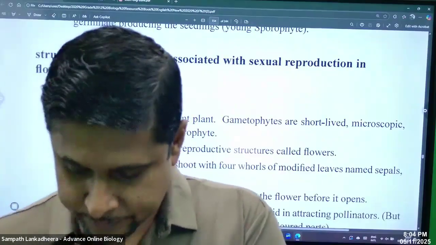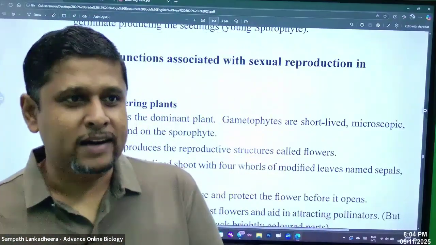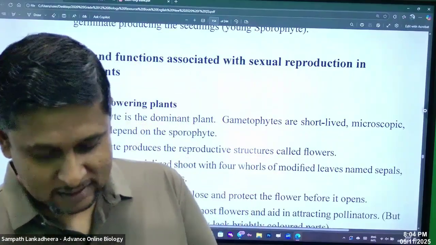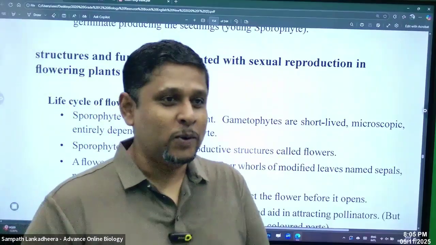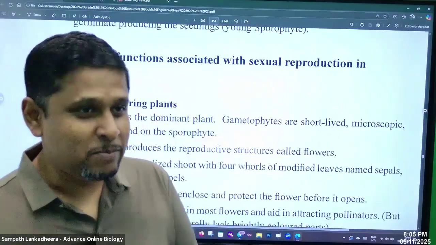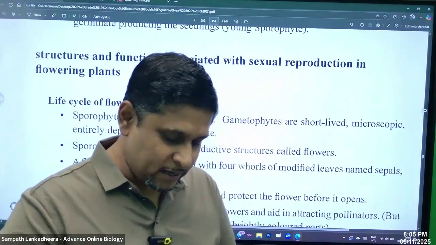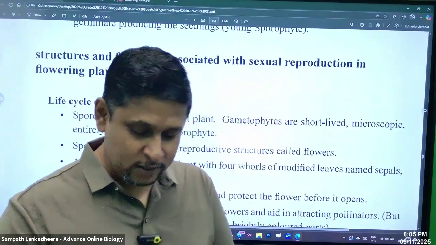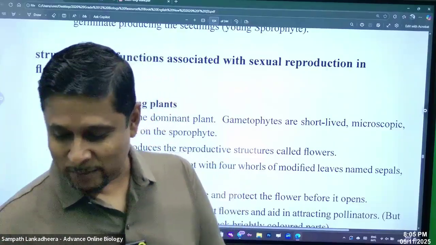People, flowering plants, Anthophyta, anthophytes. What do you know about anthophytes? Flowering plants. What's the dominant stage? Sorry, the sporophyte is the dominant stage.